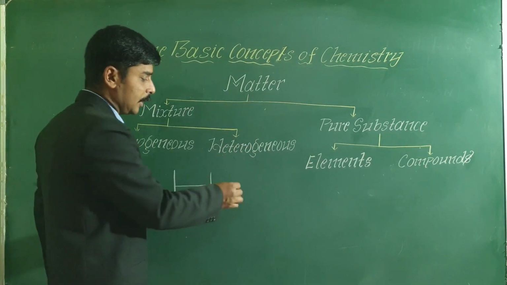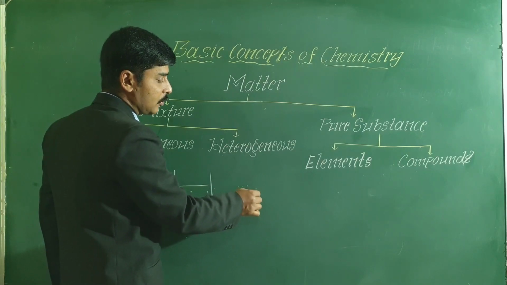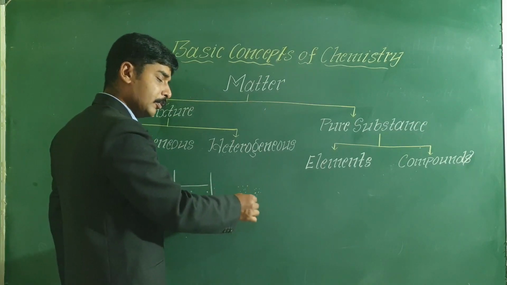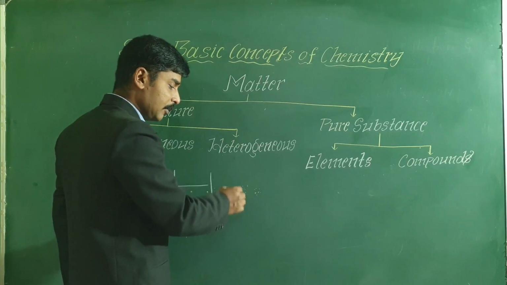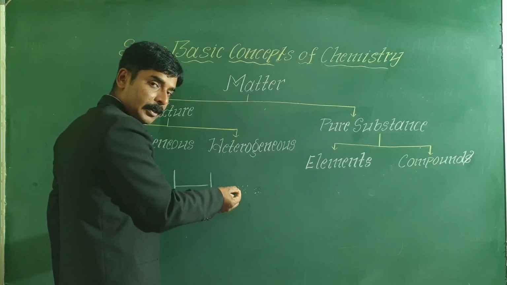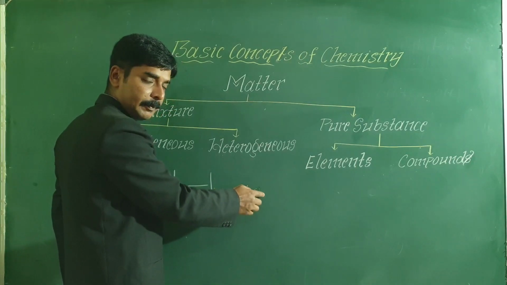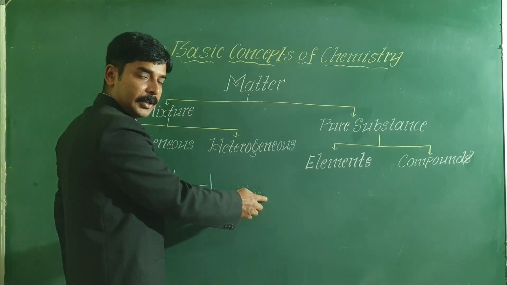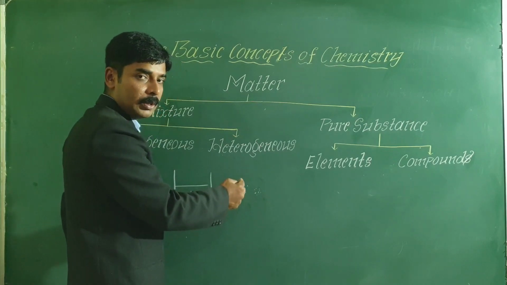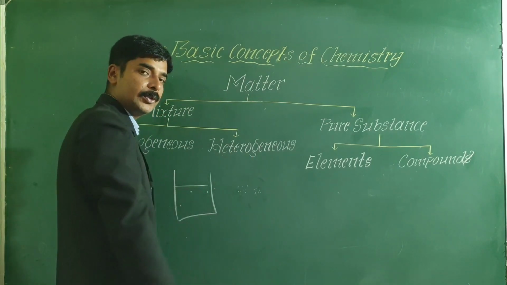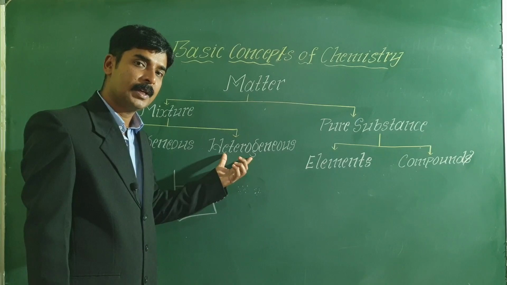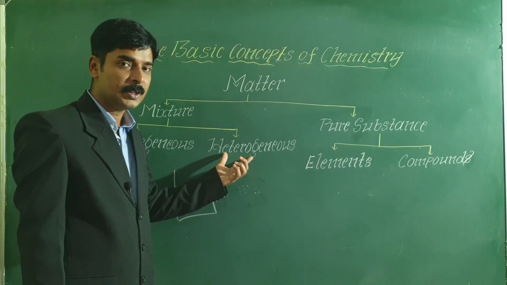For example, if you take solid sugar and solid salt and mix them, whichever way you mix, and after mixing, if you taste a part of it from this point and a part of it from this point, the taste will not be the same. The taste will be different because the distribution is not uniform. The composition is not uniform throughout. Such mixtures are called heterogeneous mixtures. So what are heterogeneous mixtures? Mixtures of two or more substances which do not have uniform composition throughout.